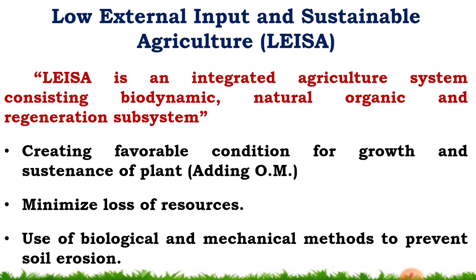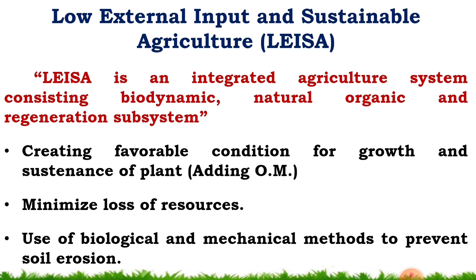Then minimize the loss of resources. Loss of resources is minimized in LEISA. Then use of biological and mechanical methods to prevent soil erosion. In LEISA, biological and mechanical methods are used for controlling soil erosion.